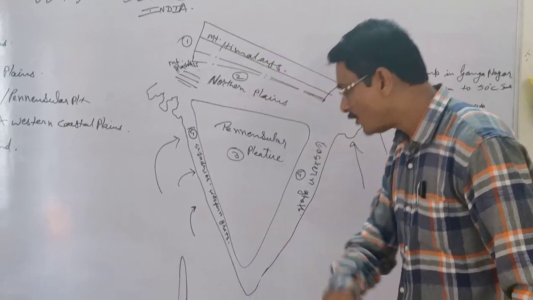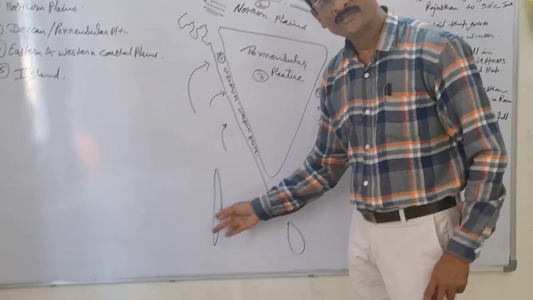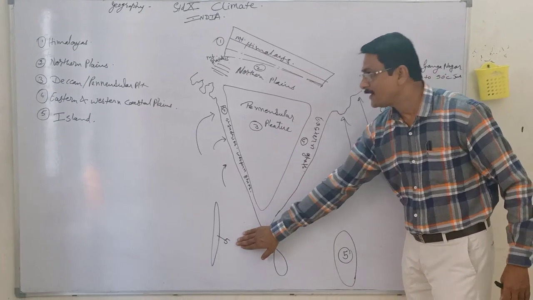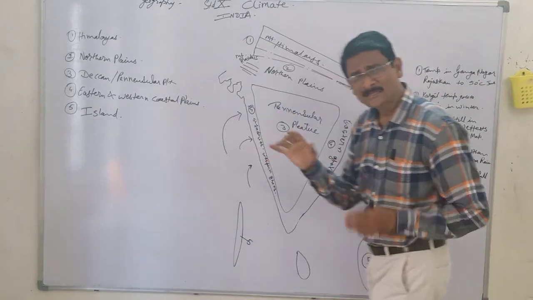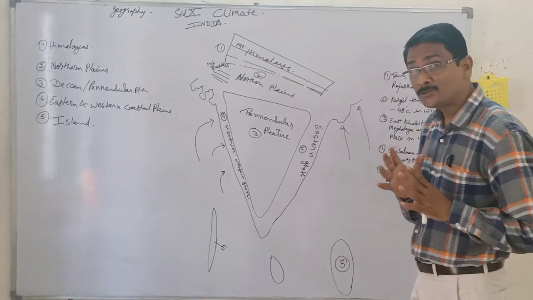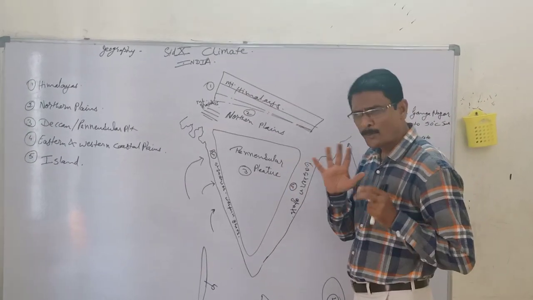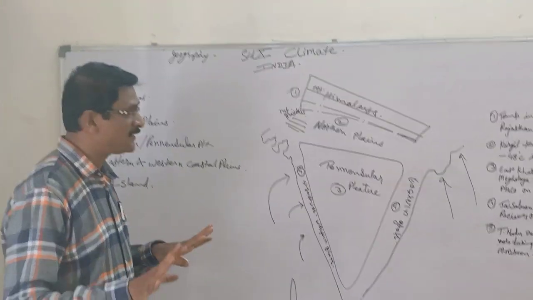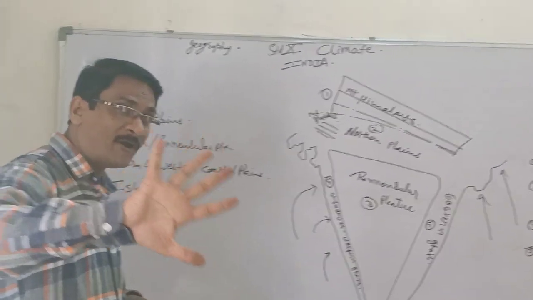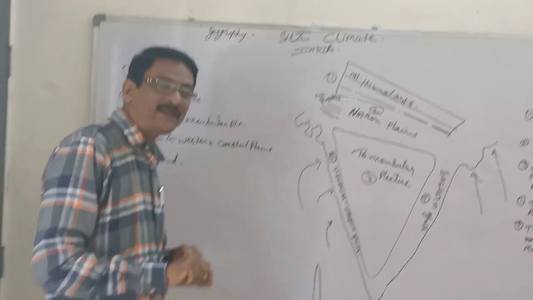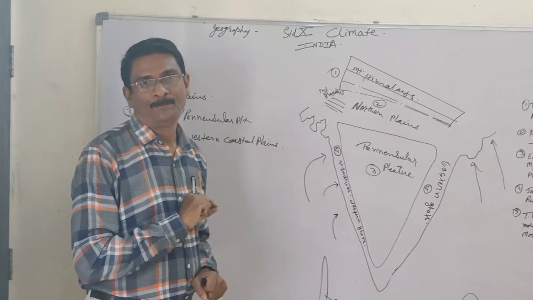Apart from that, on the eastern as well as on the western sides of India's water bodies, we have islands. So that is the 5th group: Lakshadweep, Andaman and Nicobar Islands. So they also play a major role. Broadly speaking, in terms of climatic conditions, we have to understand that India has been divided into 5 physiographic divisions. Climate of India is of monsoon type.